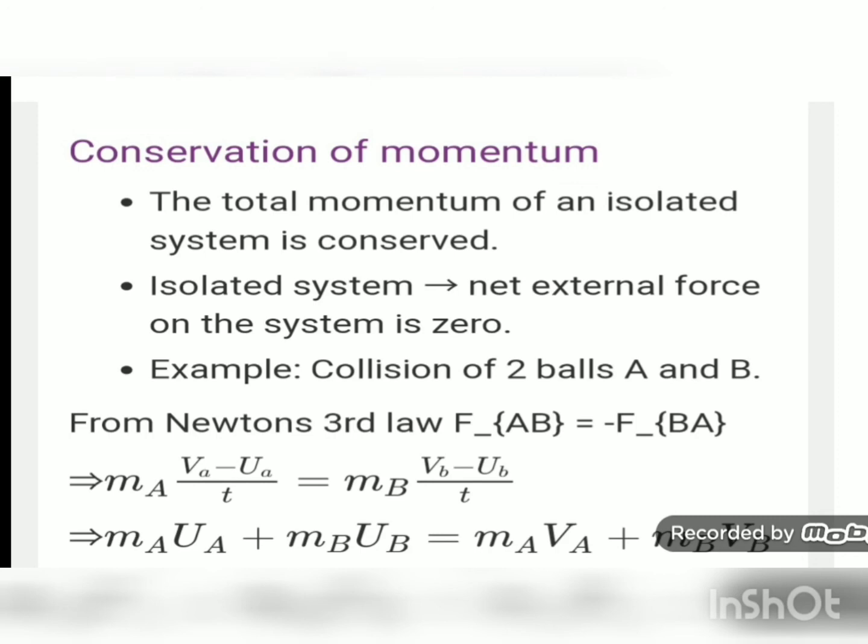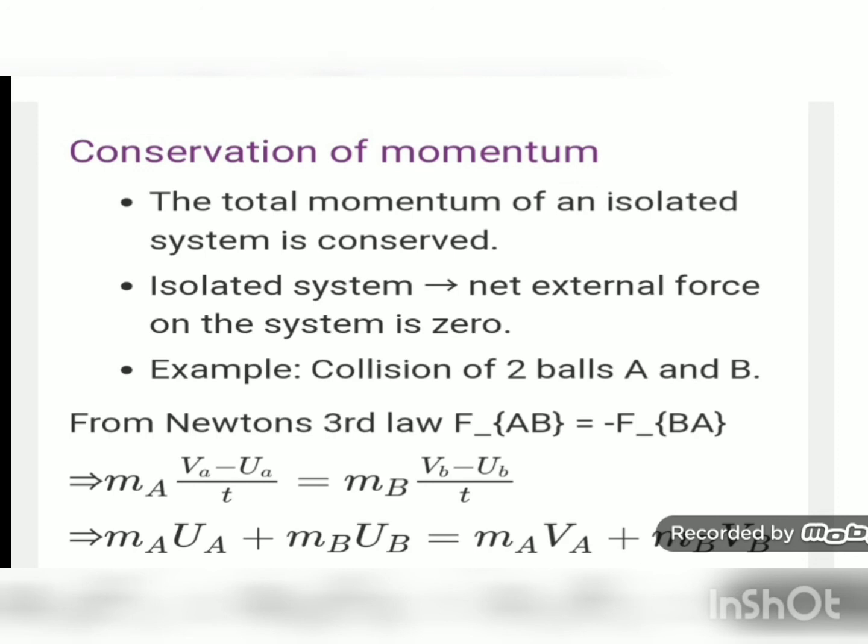From Newton's third law of motion, the force applied by ball A on B is stated by FAB, whereas the force applied by ball B on A is stated by minus FBA. So what is force? Force is actually mass into acceleration. So if we consider the force applied by A on B, then it will be mass of A into acceleration of A, that is equal to mass of A, and acceleration can be represented by rate of change of velocity.